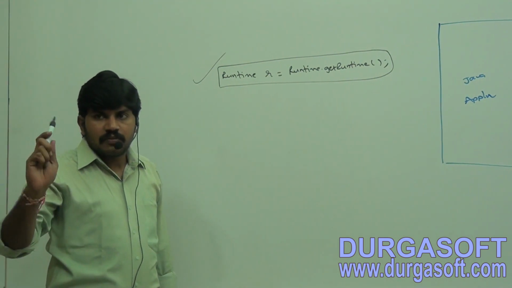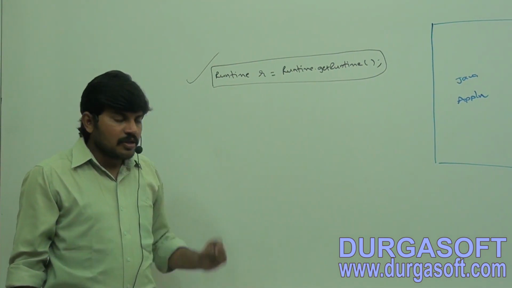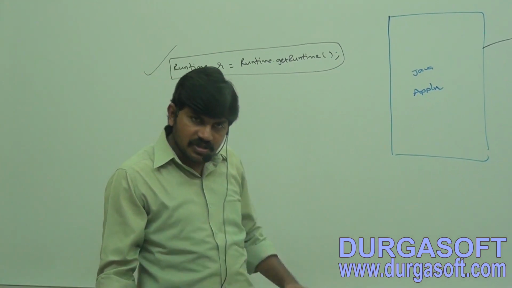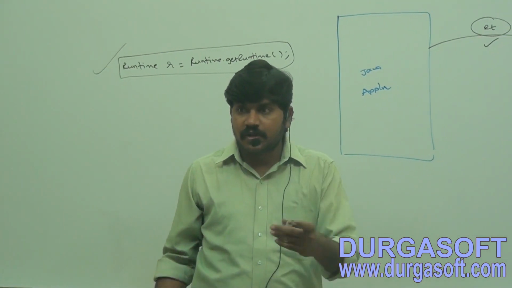Once we got the runtime object, now you can ask how much free memory, how much initial memory, how much max memory. By default we are able to get.